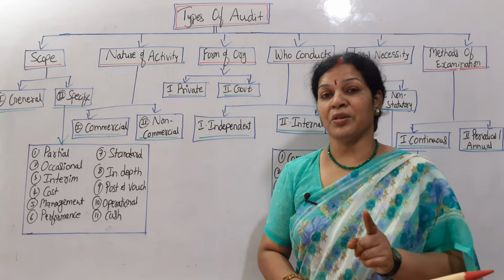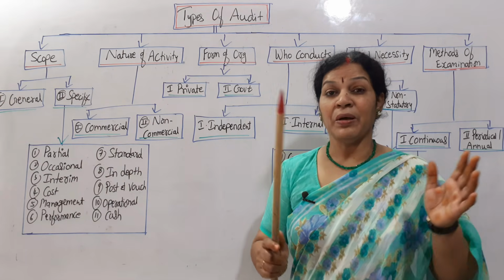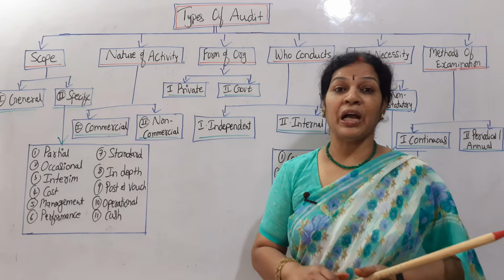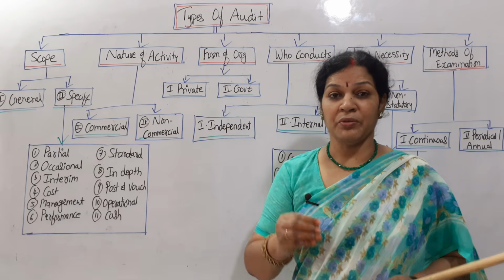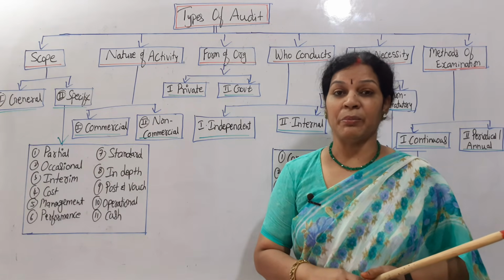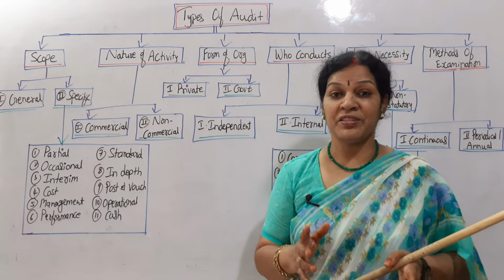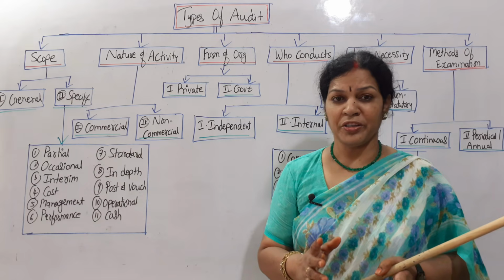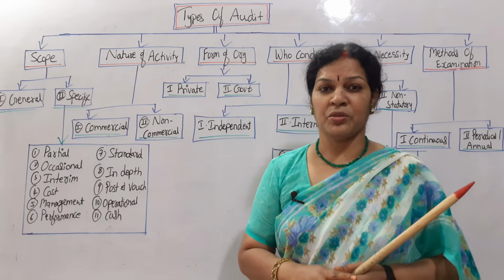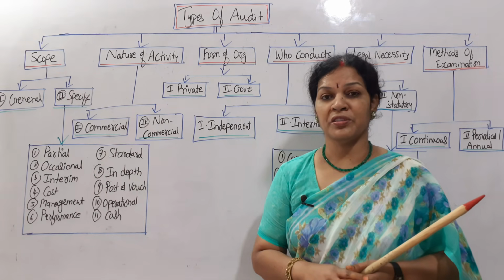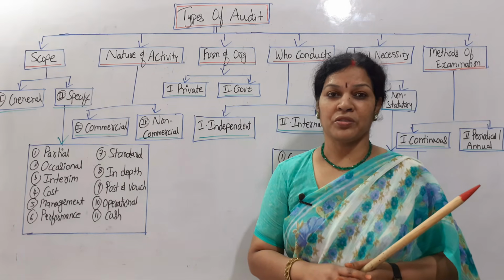For cost auditing, the auditor must have ample knowledge. He needs to have the fundamentals of cost accounting very clearly, a command over cost accounting, and strong basics. Only then is it possible to go for the cost audit. Generally, big organizations in the manufacturing process go for the cost audit.